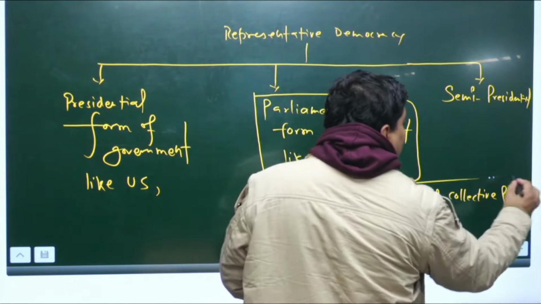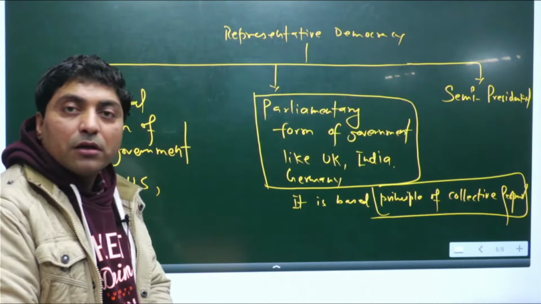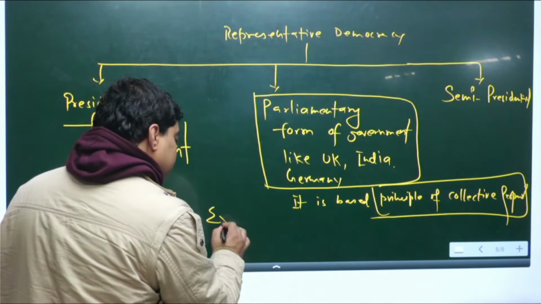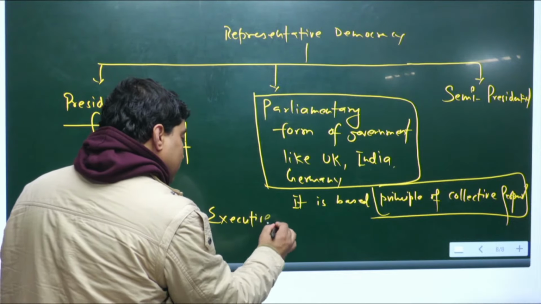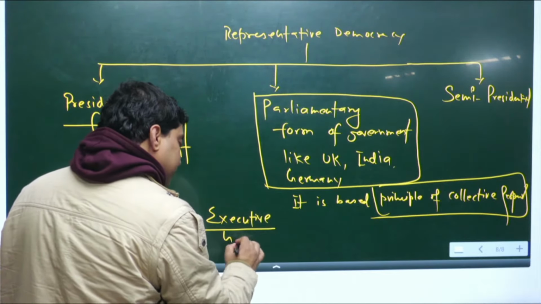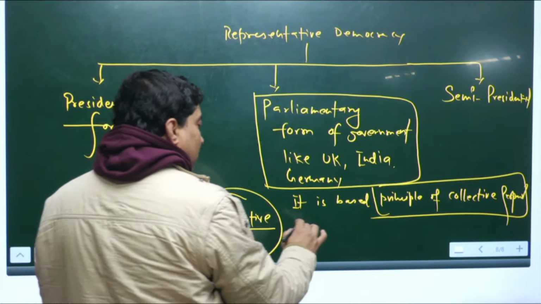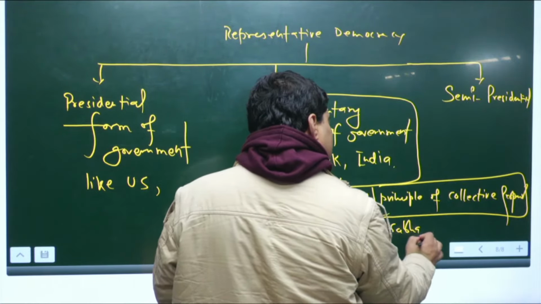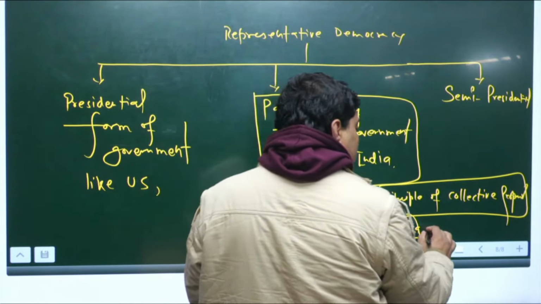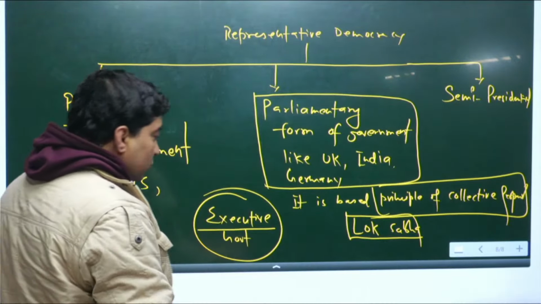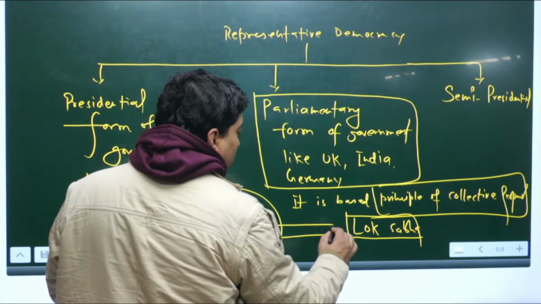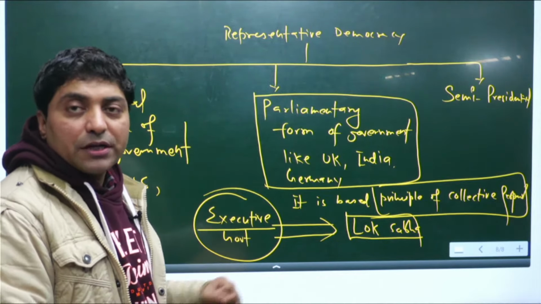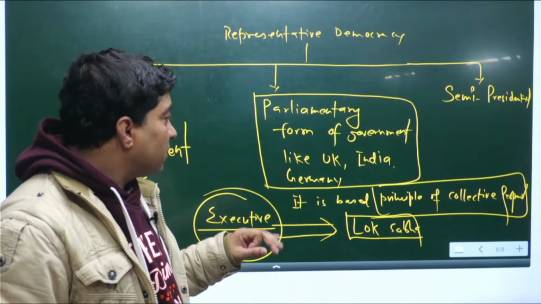What do you mean by the principle of collective responsibility? It refers to the executive, meaning the government, being collectively responsible to the Lok Sabha, who are further responsible to the people of India, right? So the executive is responsible to the lower house. So it is an accountable government. It is a responsible government, right?